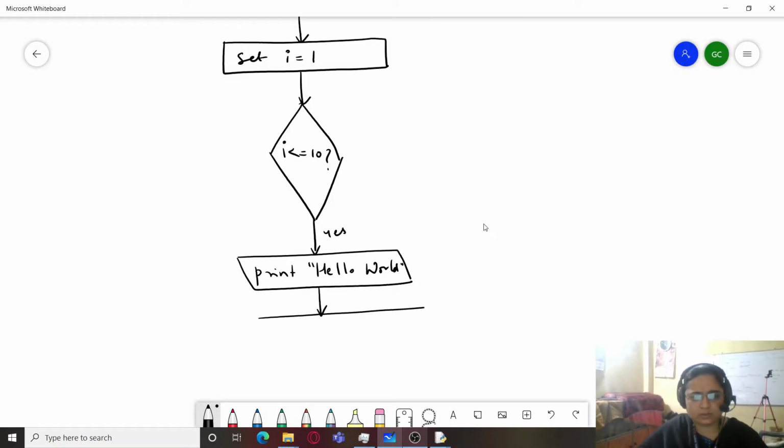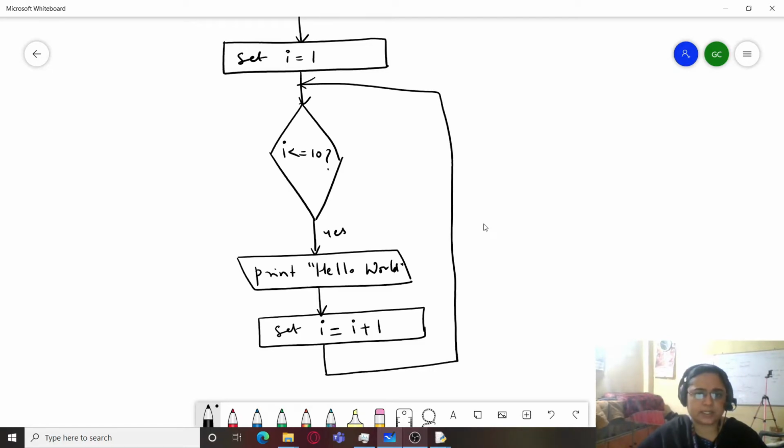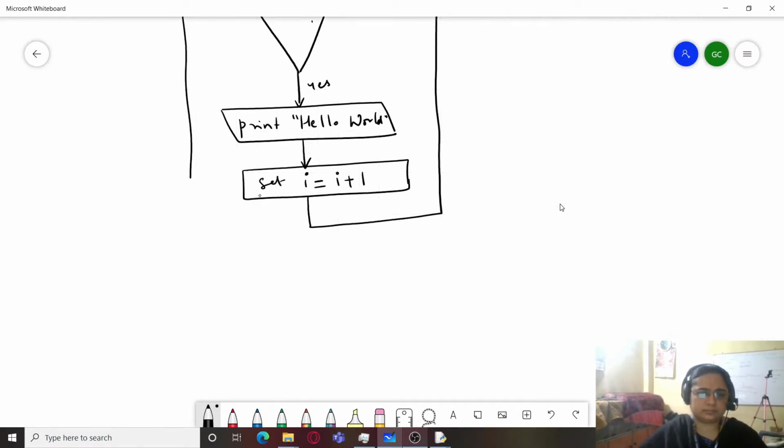And also update the expression, that is set I equals I plus 1, that is increment the value of I such that it moves forward now, and go back and check the condition once again. So till the time the condition is true, it will continue, and the moment the condition becomes false, just come out of the loop and stop.